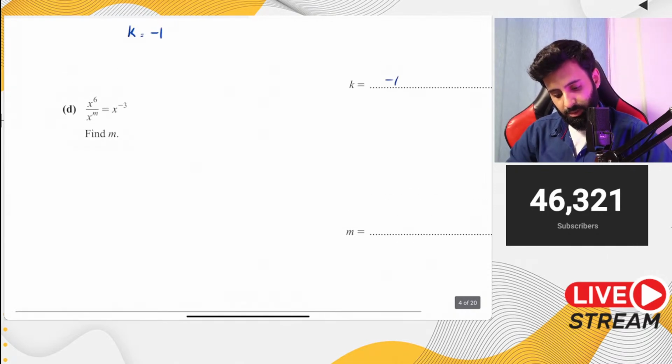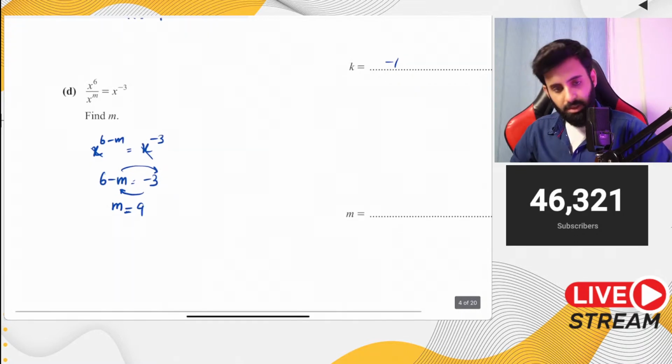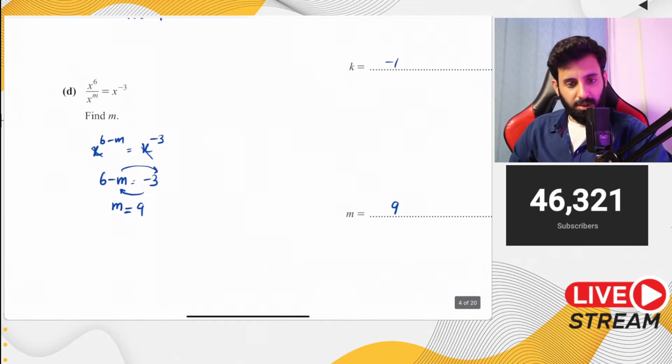Then part D, using the rules of indices, x to the power 6 minus m is equal to x to the power minus 3. So we cross out the bases. 6 minus m equals minus 3. Solve for the value of m. Take m over to the right and minus 3 over to the left. So m is equal to 9. There you go. Easy peasy.